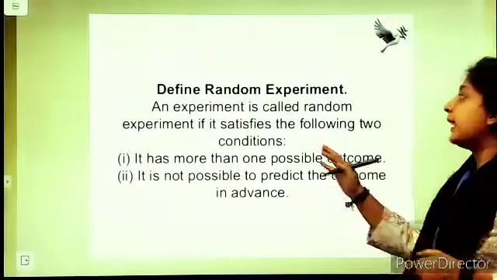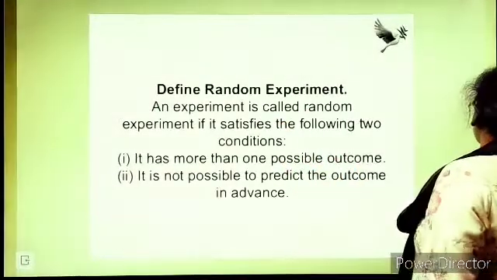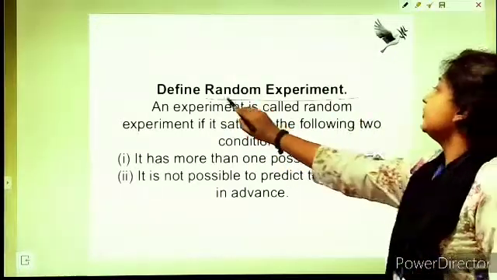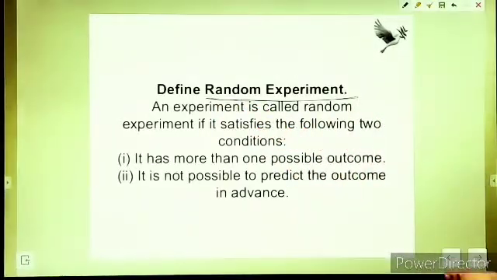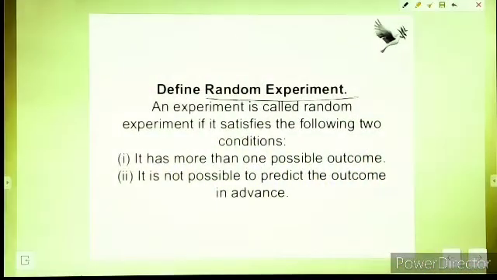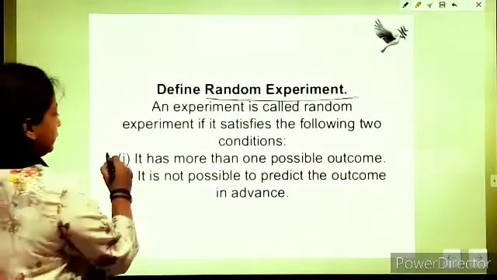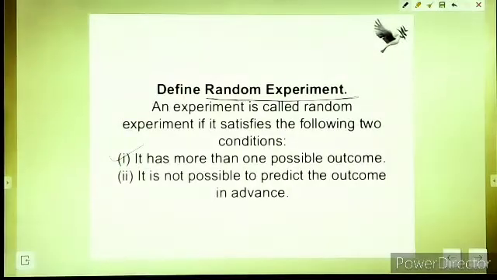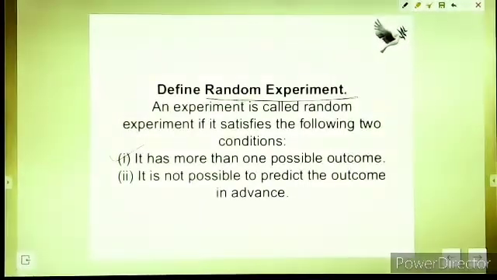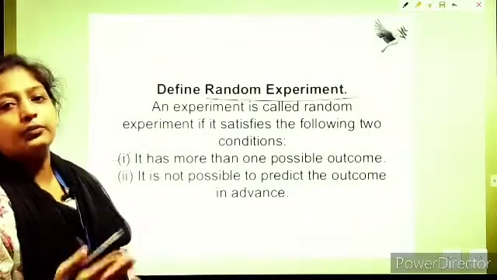Next we have random experiment. You will be reading this word everywhere whenever we are doing any question related to probability. The word is random experiment. So what is a random experiment? An experiment is called random if it satisfies these two conditions. First of all, it must have more than one possible outcome. Like we talked about the case of the sun rising from the east or the west. There are two possible outcomes: either the sun rises from the east or from the west.